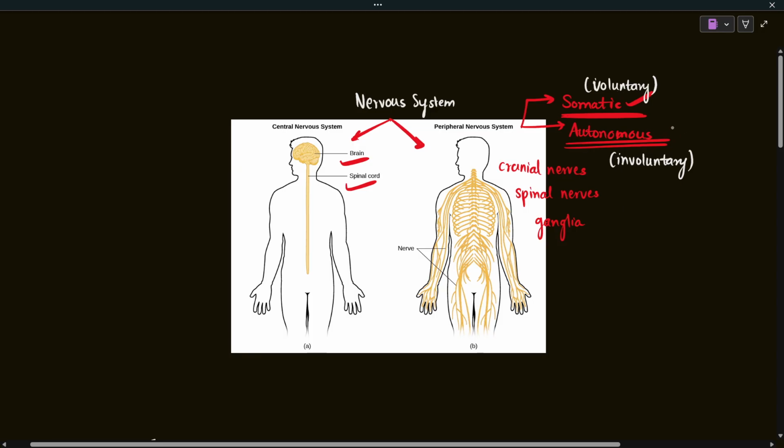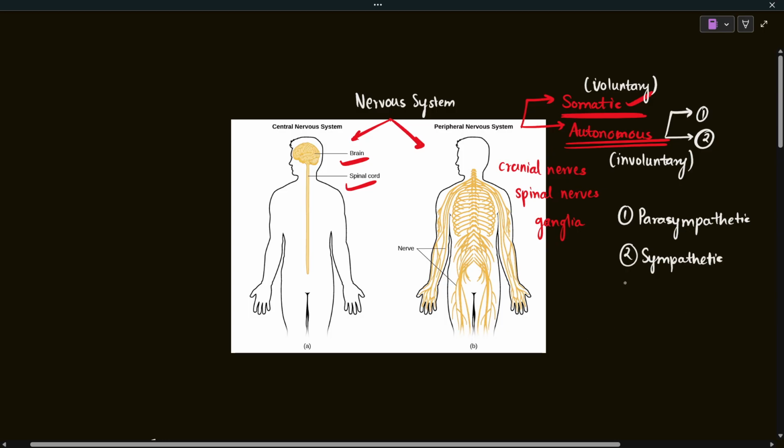The autonomic nervous system is again divided into two parts. The first one is the parasympathetic nervous system, and the other one is the sympathetic nervous system.